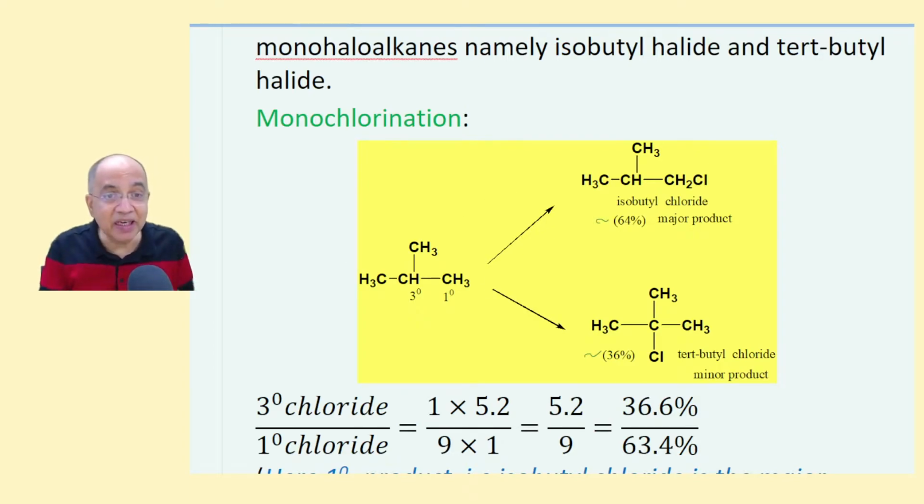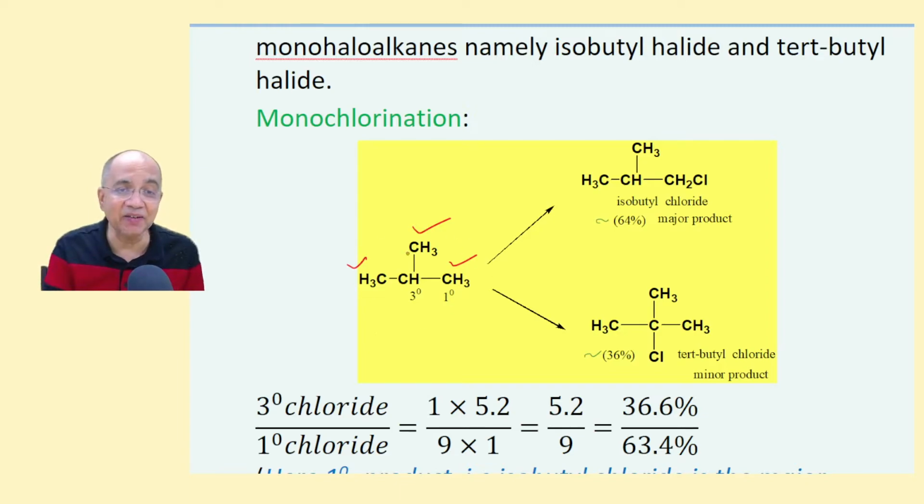Now these three methyl groups are equivalent. This, this. They are equivalent. So the statistical factor is 3 plus 3 plus 3, 9. From wherever hydrogen goes, the product will be the same, isobutyl chloride, here also isobutyl chloride.